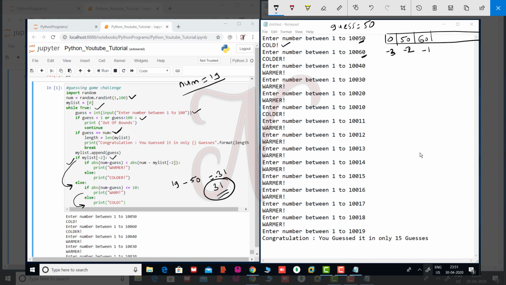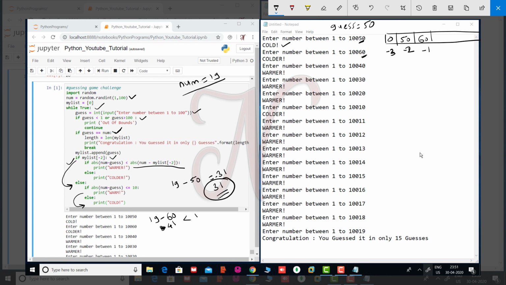Okay, so see here, then if condition. So see here, this is this if condition. If, so num minus guess. So your num is 19 and your next guess is 60. Okay, so this difference is -41. Okay, then is less than. So this is ABS function. So difference is positive. This is 41. Less than ABS num.